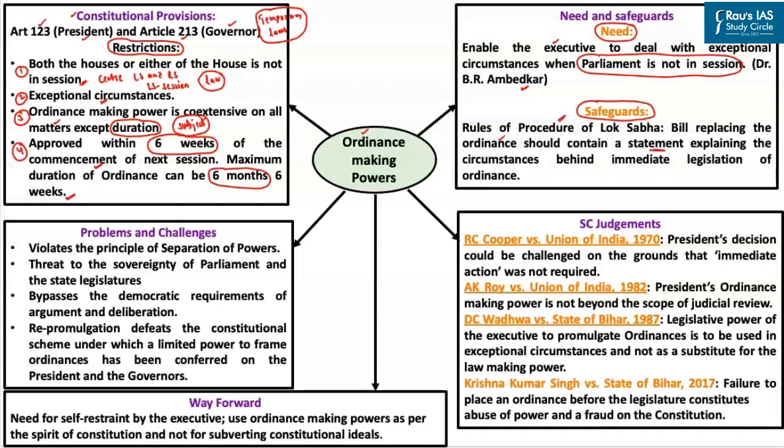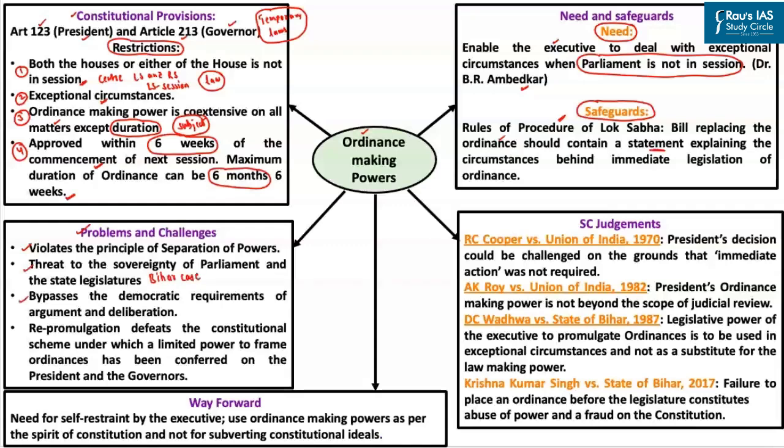So now coming to the problems and challenges with respect to ordinance making powers. First and foremost, like I discussed before, it violates the principle of separation of powers, which in a way could be a threat to the sovereignty of parliament and the state legislature. The best example of such a thing can be the Bihar case about which I had discussed before.